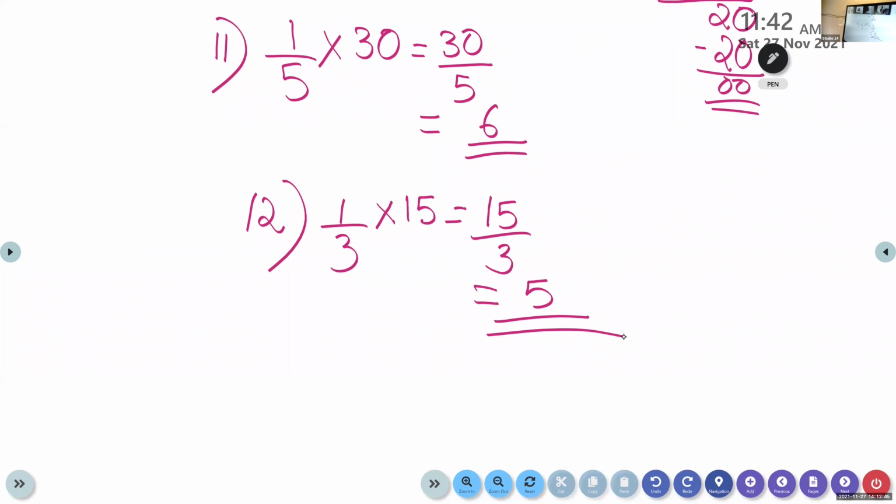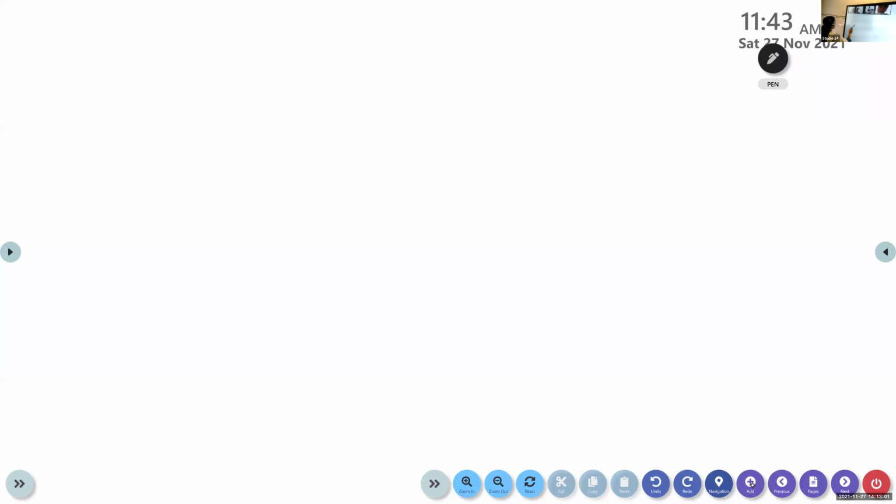Have you all completed? Yes. Amaya, can you read question number 13? Find 1 by 10 of a meter in centimeter. Okay, so children, here we have question number 13. We have A and you have to write B also. Please adjust the space. A on the left and B you can write on the right side.